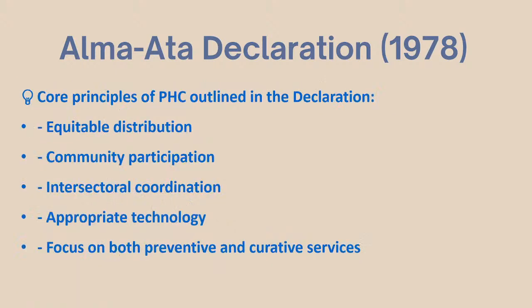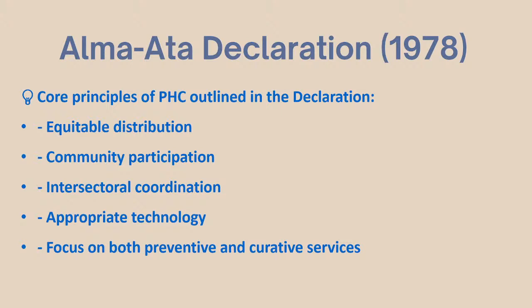So, the core principles are 5: equitable distribution, community participation, intersectoral coordination, appropriate technology, and focus on preventive and curative services. Now, there are two things in primary health care, that is what are the principles and what are the components. So, I will be talking about the principles today, and the components will be taught to you in the next class. If anybody simply asks about what are the principles of primary health care, you should be able to list out these 5, and this is something that you should remember.